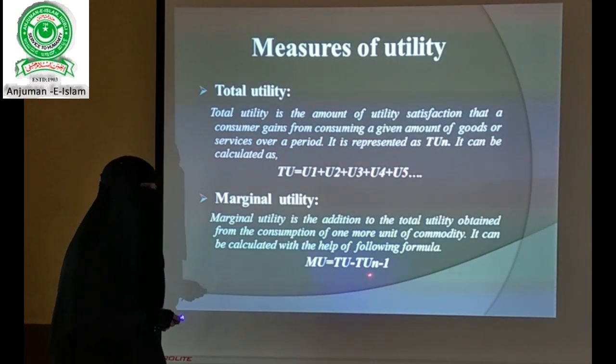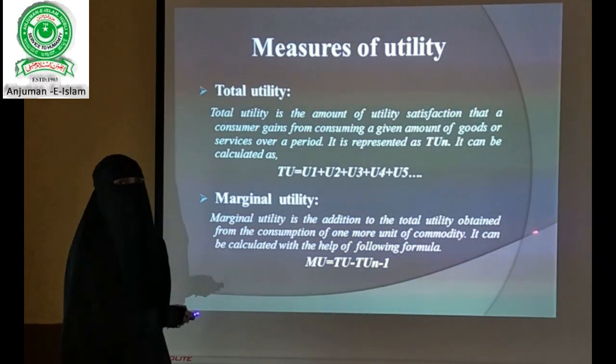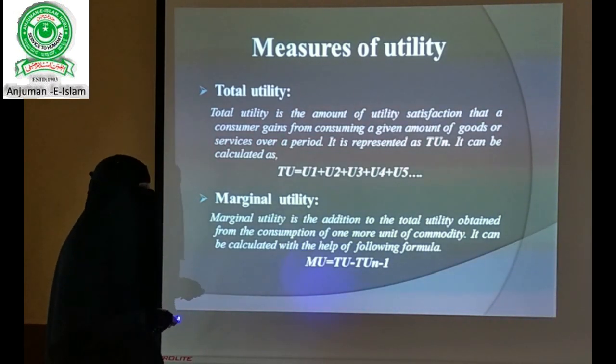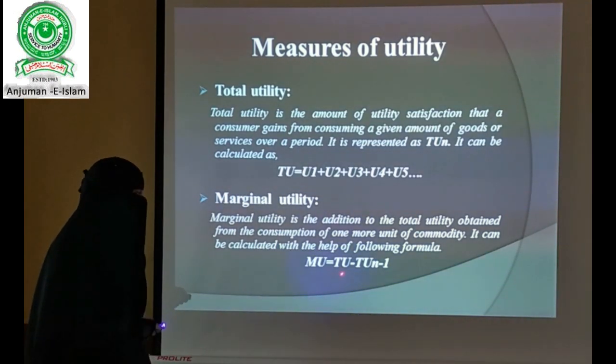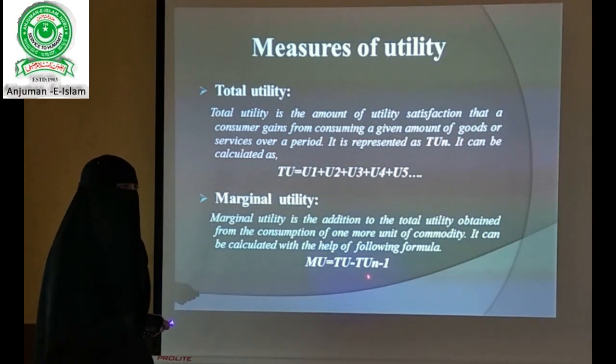By subtracting the previous value from the present value, what we get is called the marginal utility. As in the example I have taken, 21 is our present value, and minus TUn minus 1, that is 20, our previous value.